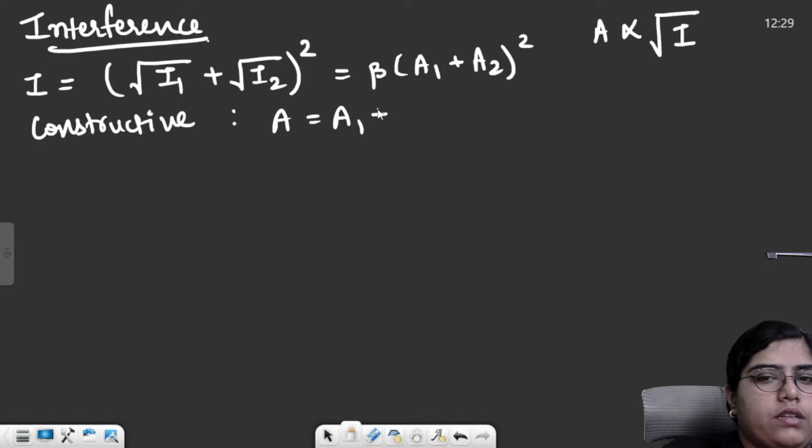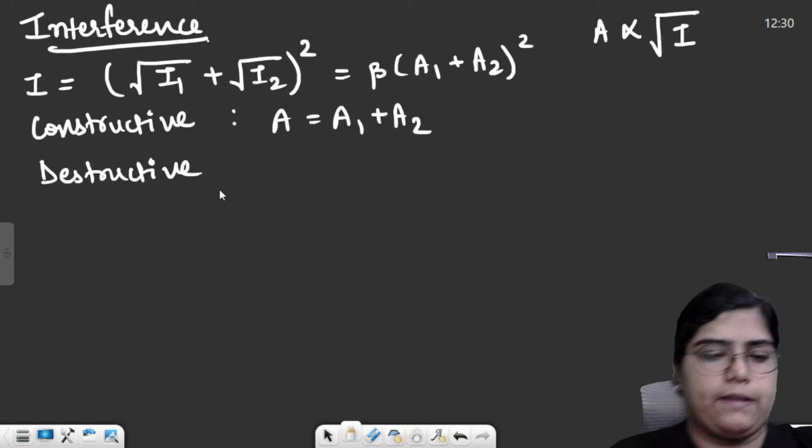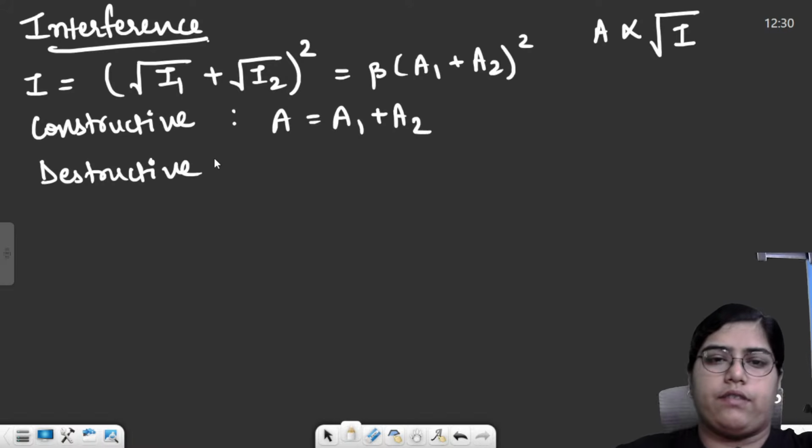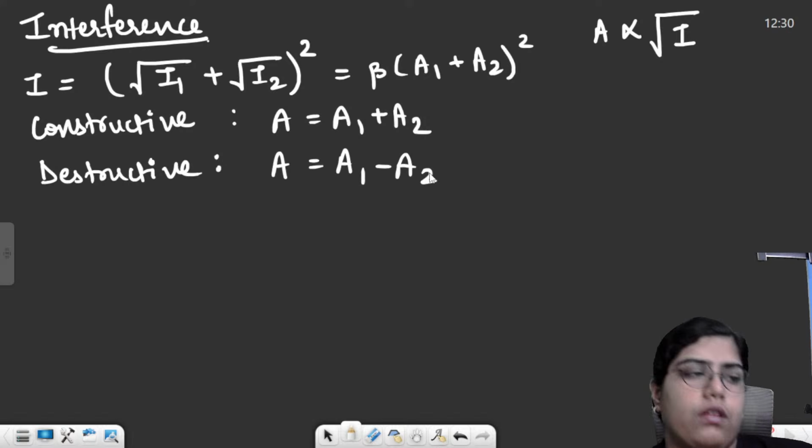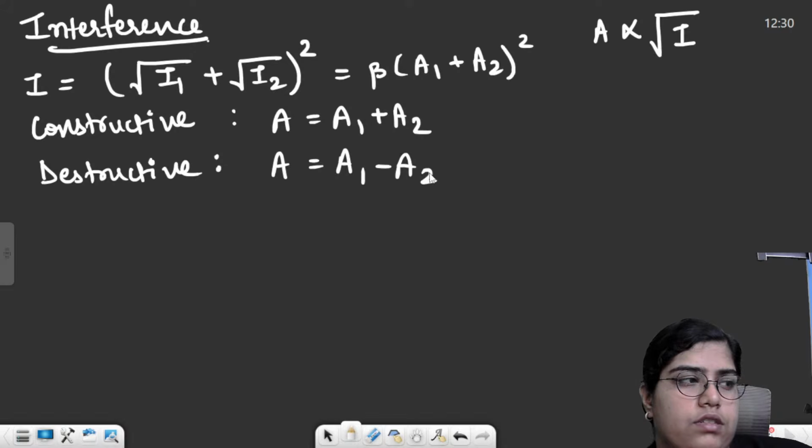Then for constructive interference, A is A1 plus A2. Amplitudes get added. For destructive interference, A is equal to A1 minus A2. Okay. For interference, you have just these two formulas.